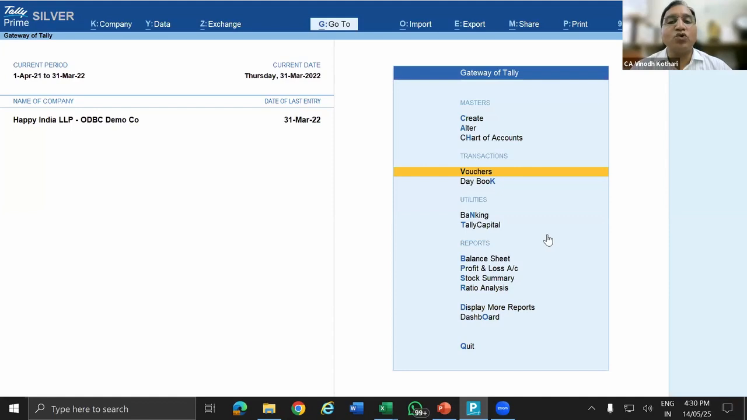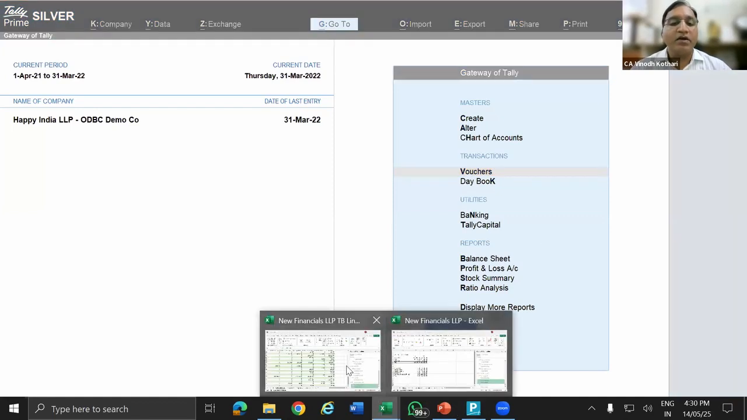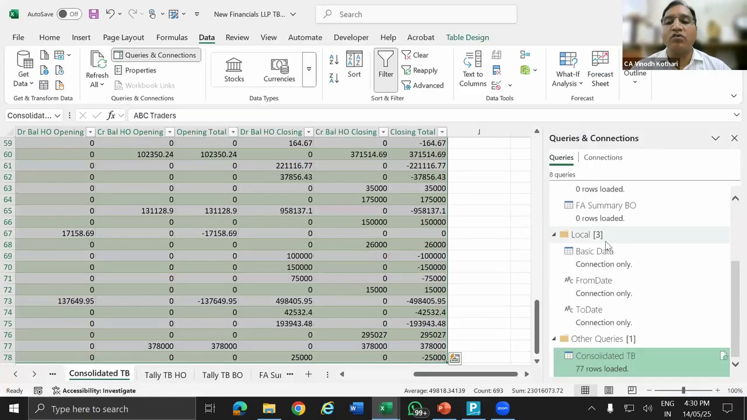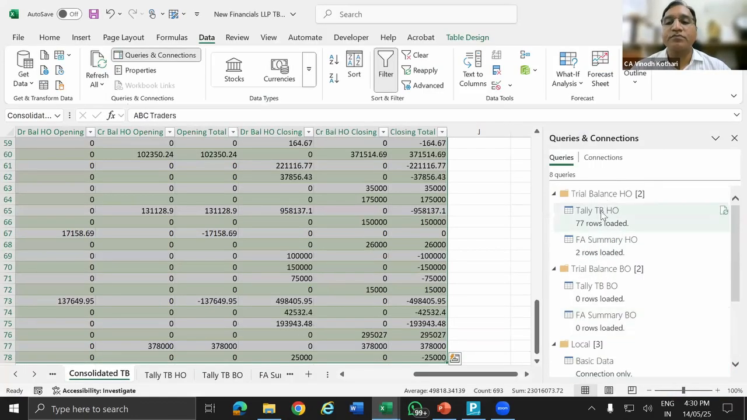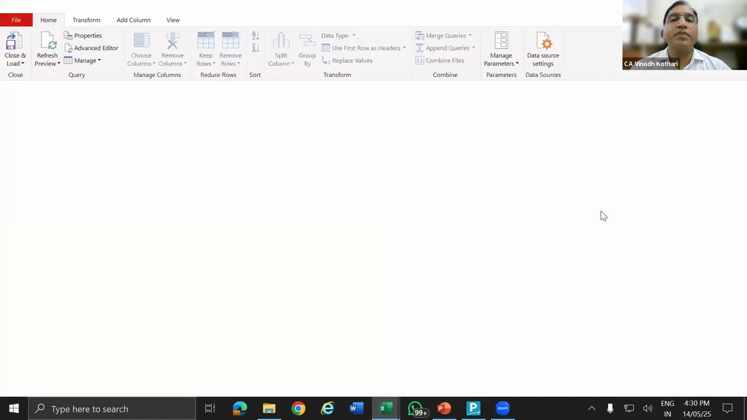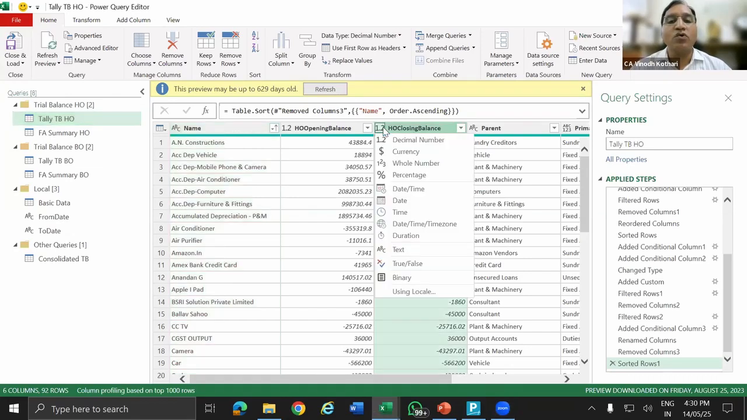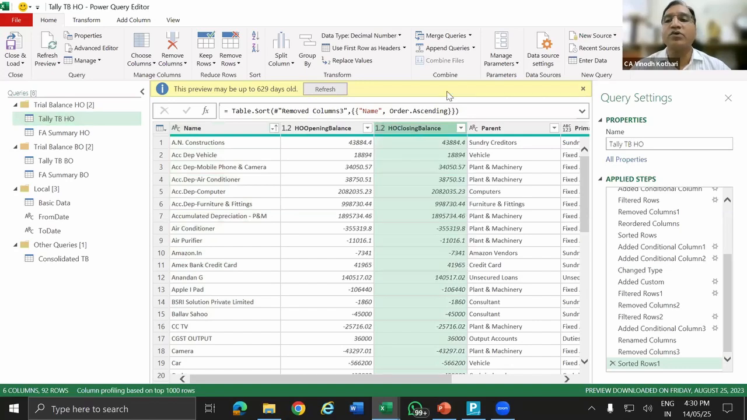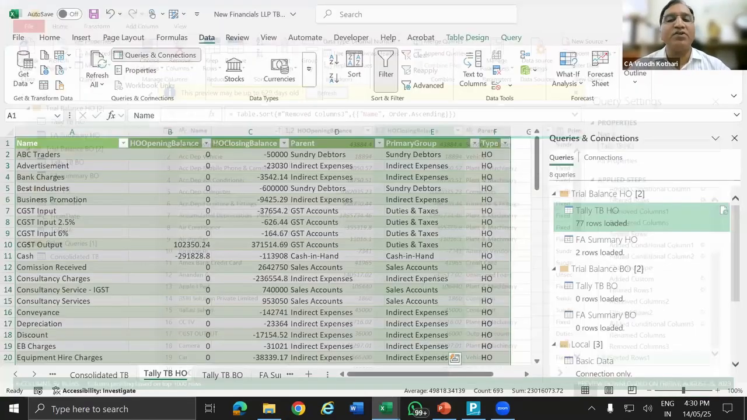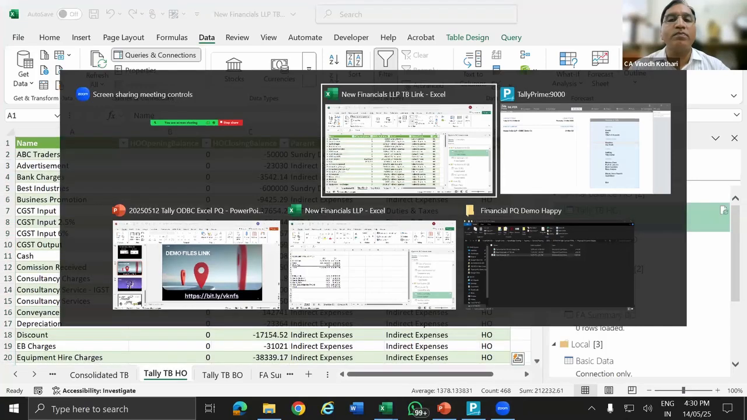Can you please show the text number convert error? Okay, 1 second. I'll take a text number convert error. Open this TB. In the TB, if you see on the top, you have one format. You can see your closing balance. It was earlier ABC, that means text. I have changed it to decimal. Again, you can see my video once it is uploaded on YouTube.